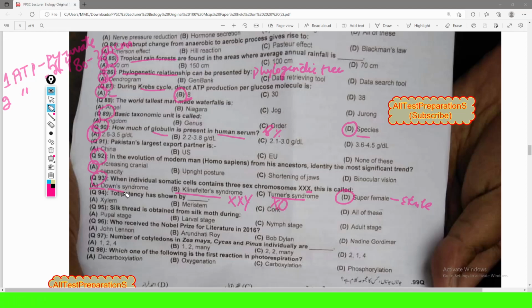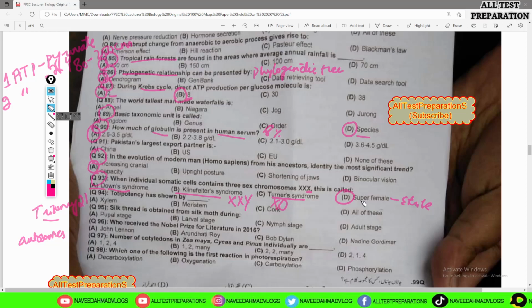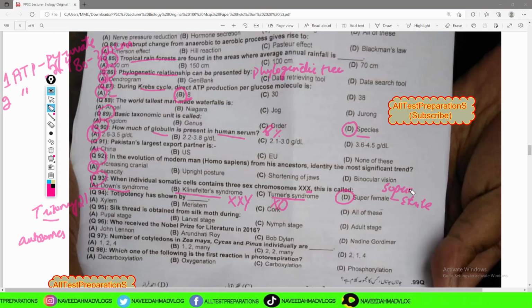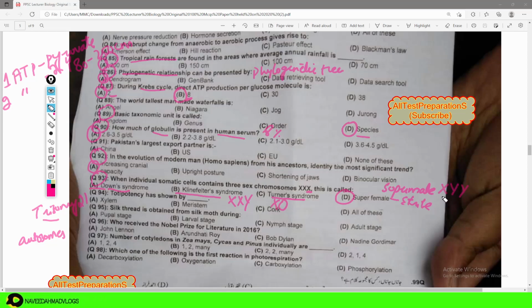Down syndrome is also known as trisomy 21, and this takes place in autosomes. This is a chromosomal abnormality which takes place in autosomes, not in the sex chromosome. Just like super female, we also have another condition which is super male. The genotype of super male is XYY. This type of male is sterile and is over aggressive.